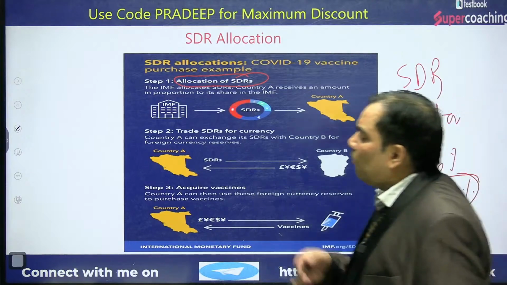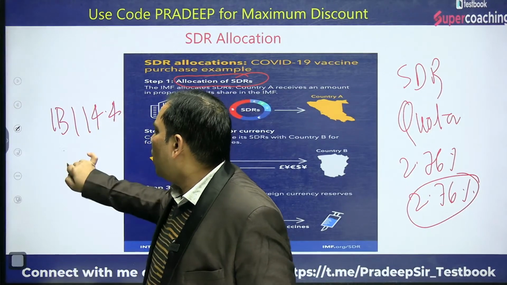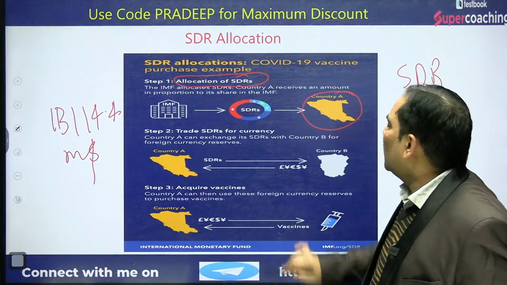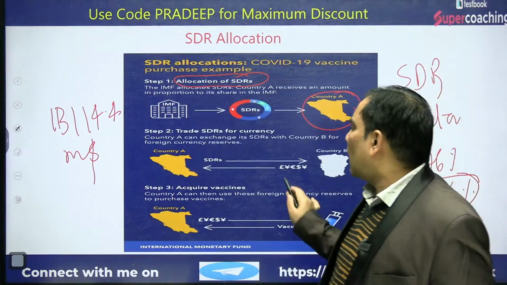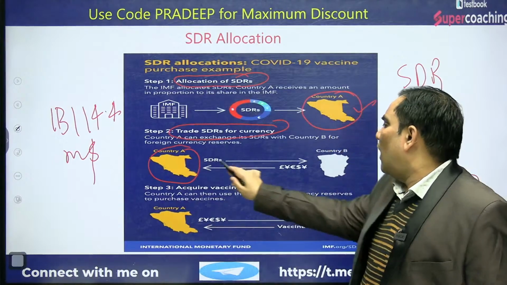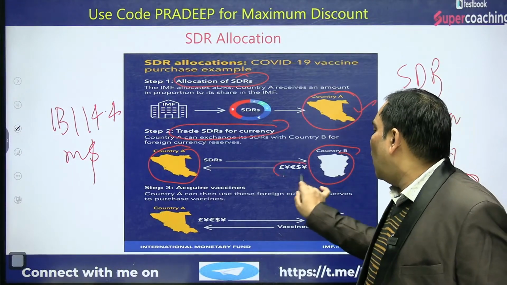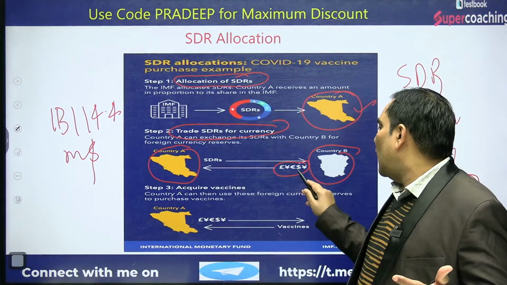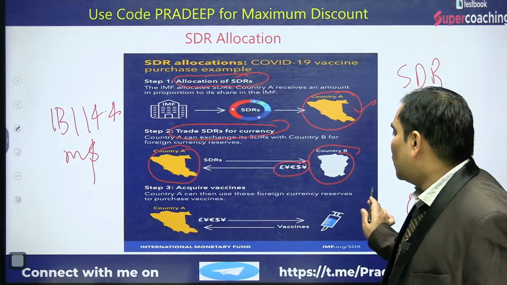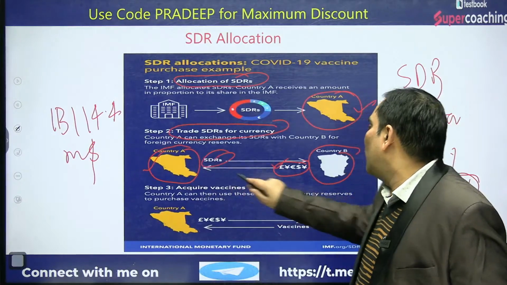Combinedly, it is $13,114.4 million. Suppose the IMF gives the SDR to country A, which may be any country, and that country trades the SDR for currency. Country A is going to transfer the SDR to country B, and take euro, yen, pound sterling, dollar, or Chinese currency. These currencies are transferred to A, and the SDR is transferred to country B.